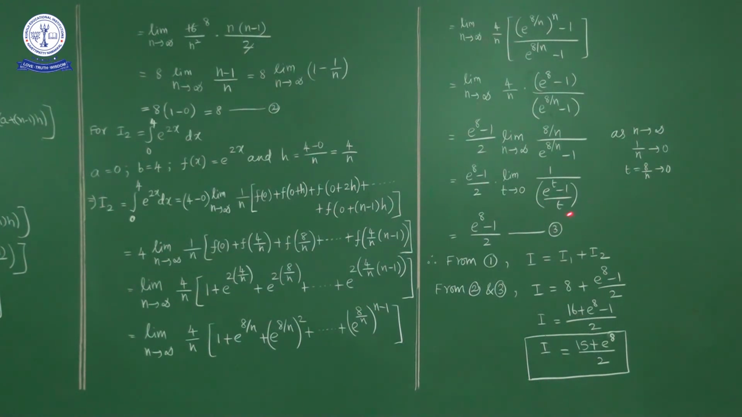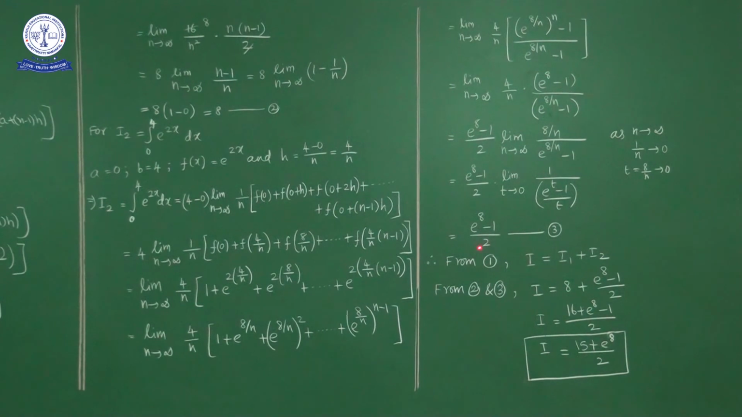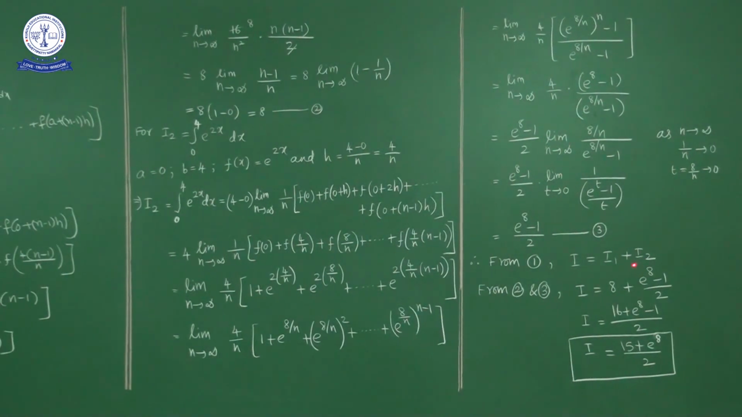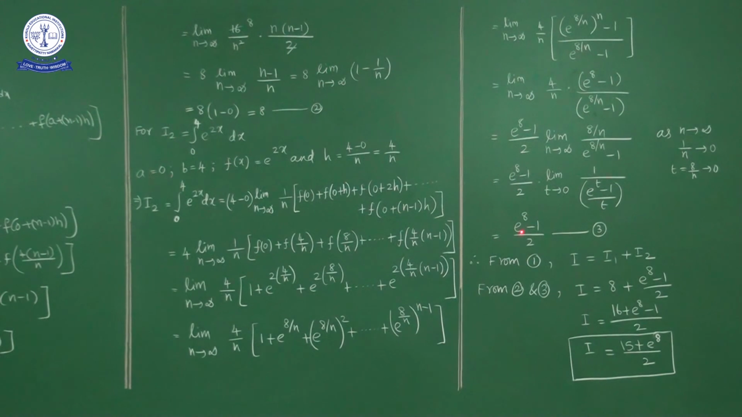So this limit part is how much? 1. Okay, so what it is? This part is (e^8 − 1)/2. So from 1 what we have? I is equal to I1 plus I2, no? From 2, what is I1? I1 is 8. From 3, I2 is (e^8 − 1)/2. So 8 plus (e^8 − 1)/2. Take LCM. LCM is 2. 8 times 2 is 16, 16 minus 1, 15. So (15 + e^8)/2. That is the final answer.